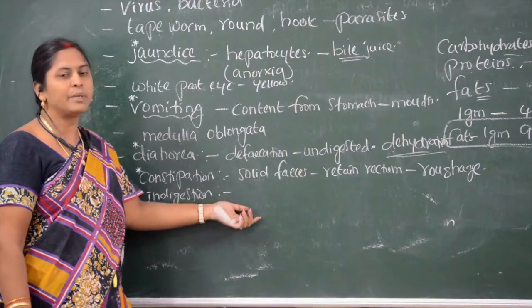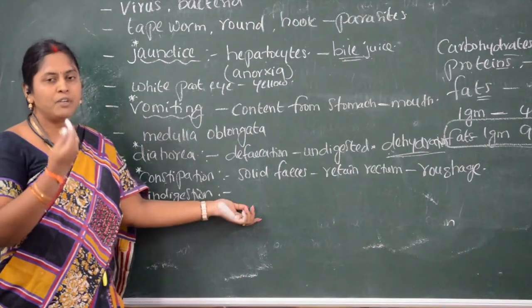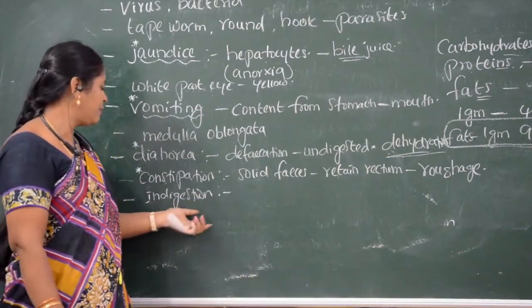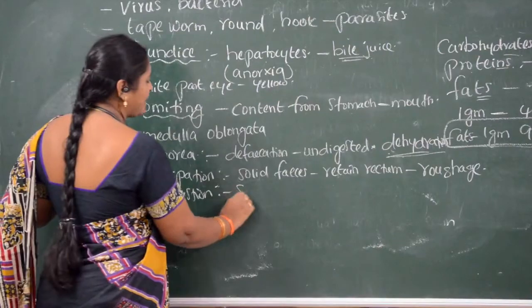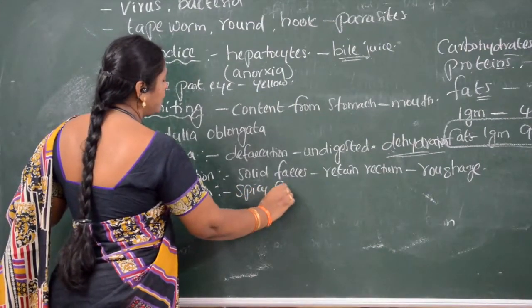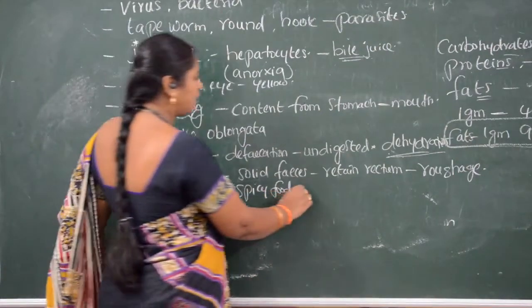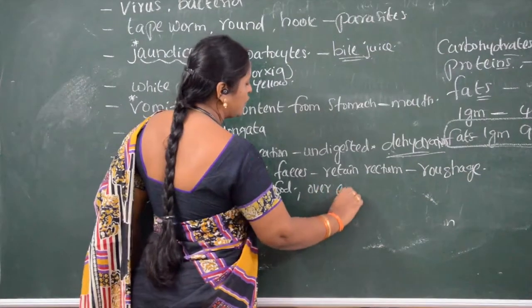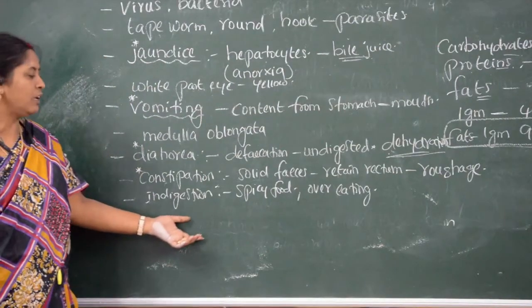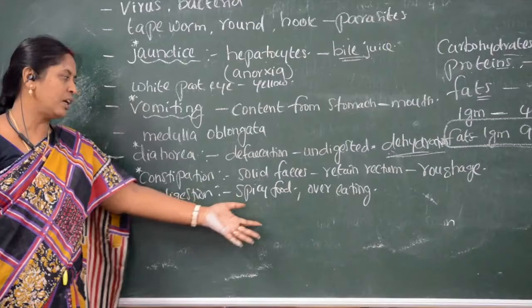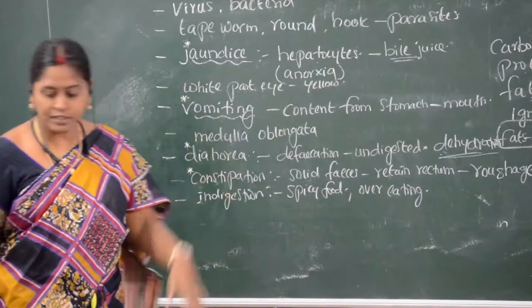Indigestion occurs because of continuously swallowing the food without chewing. If you are not chewing the food properly and are continuously swallowing the food materials, that can cause indigestion. Another cause is eating spicy food. Another one is overeating. If you continuously eat food, the digestive system or alimentary canal cannot digest the food, so that is also one of the causes of indigestion. So these are the disorders of the digestive system.